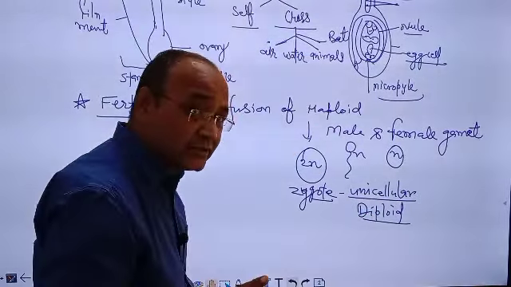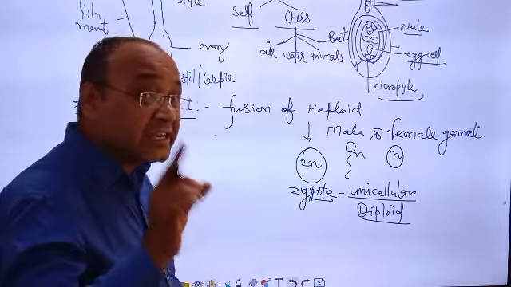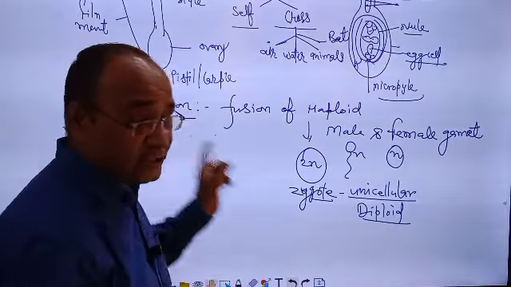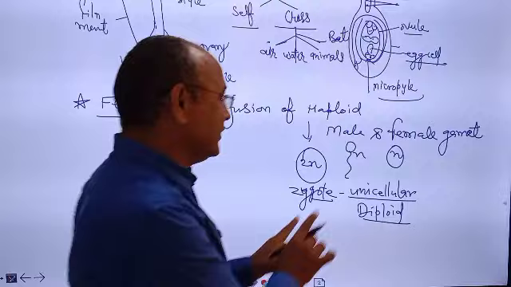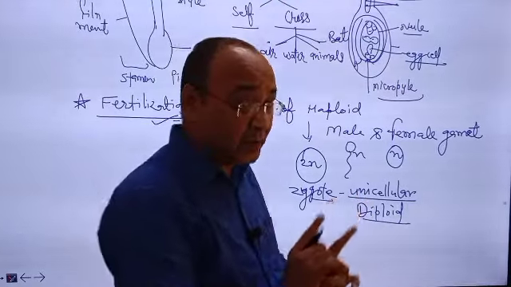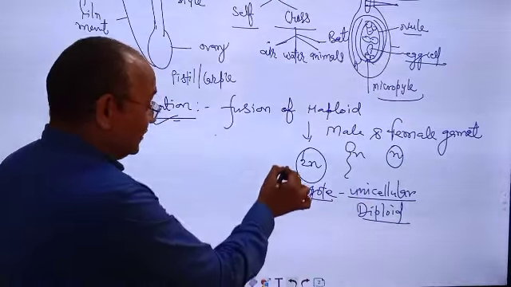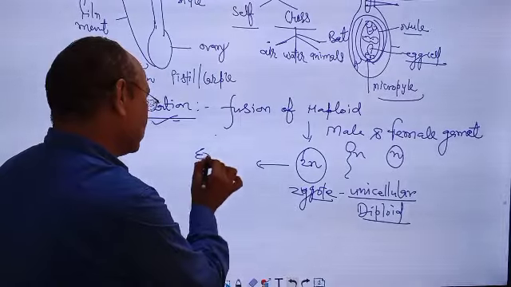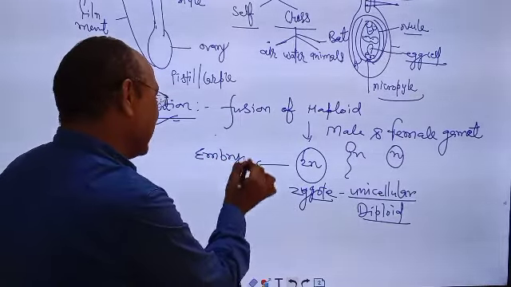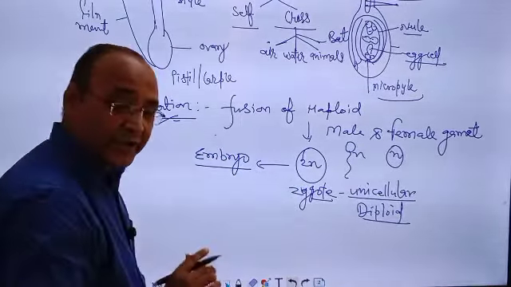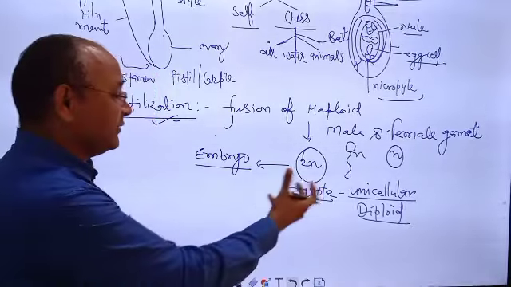So what is zygote? Zygote is a result of fertilization or fusion, and it is a unicellular and diploid structure and develops the embryo. Okay, so embryo develops from the zygote.